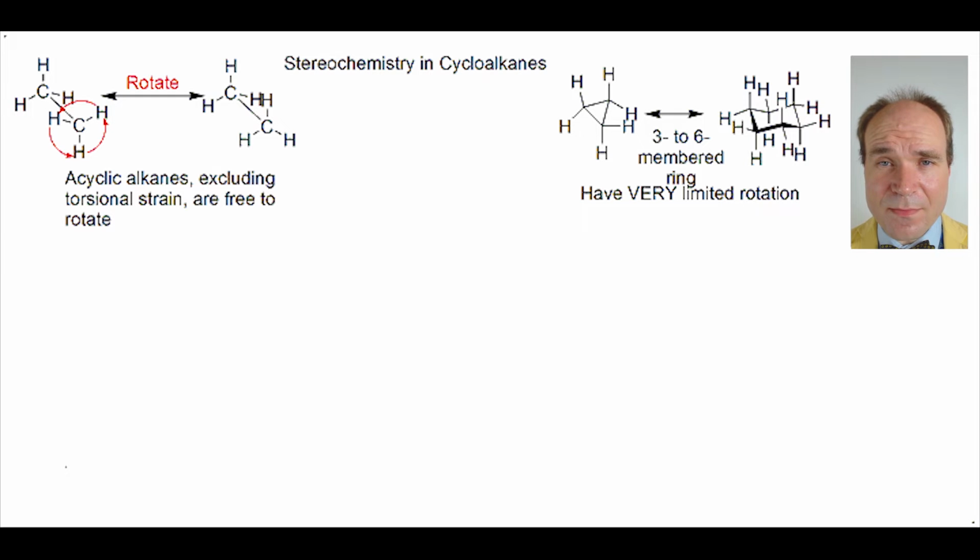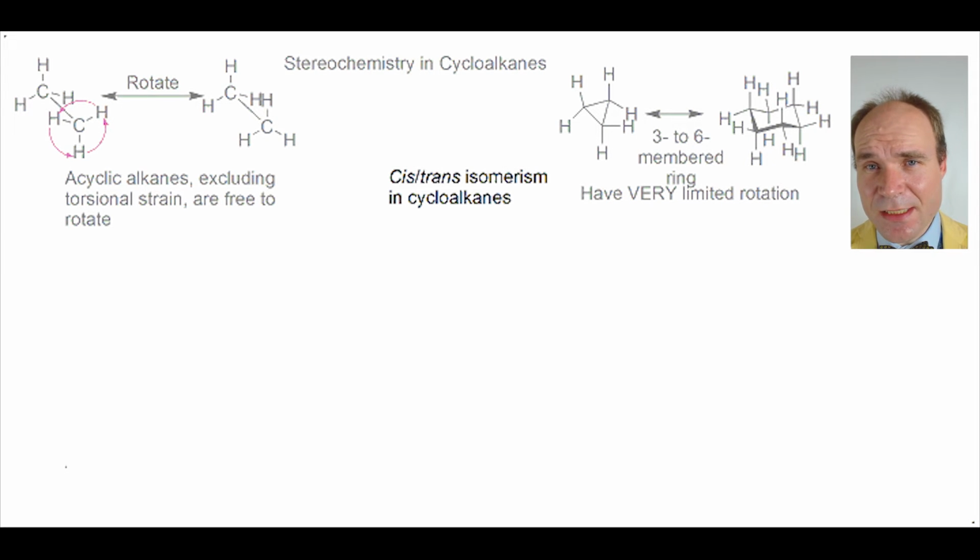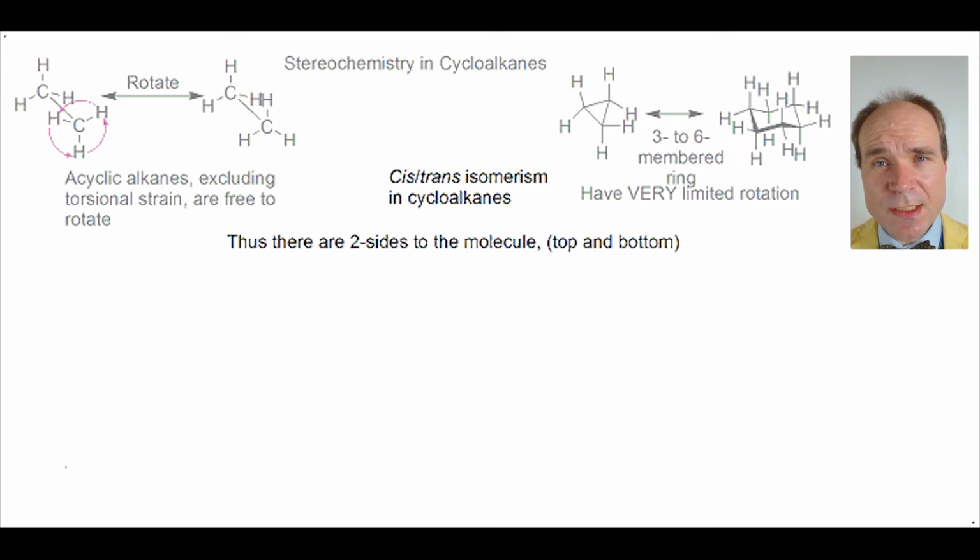This can create the possibility of cis-trans isomerism in the cycloalkane. What do I mean by that? Well, we can view the cycloalkane as having two sides to it, a top face and a bottom face. And when we attach a substituent to the ring, that can result in it lying in the top face or the bottom face. Now, when we attach two substituents, we have a choice.